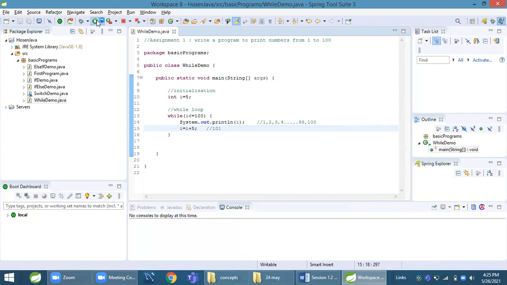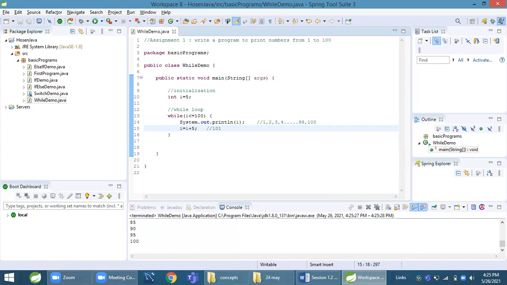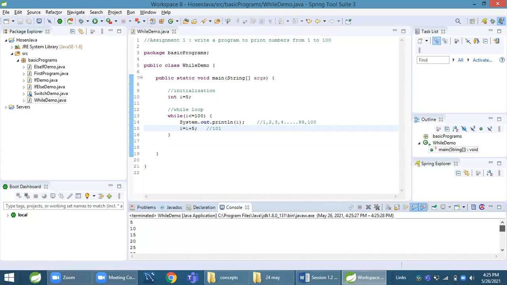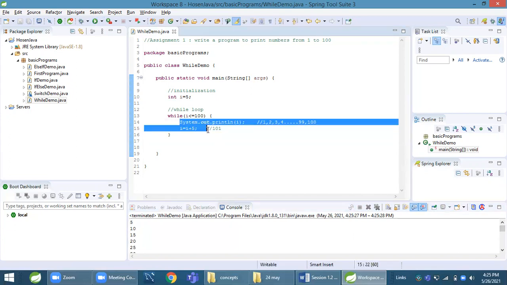Let us see now. It's a table of 5: 5, 10, 15. So you can do anything, but you should know which type of random numbers you want to generate. Any question? No.